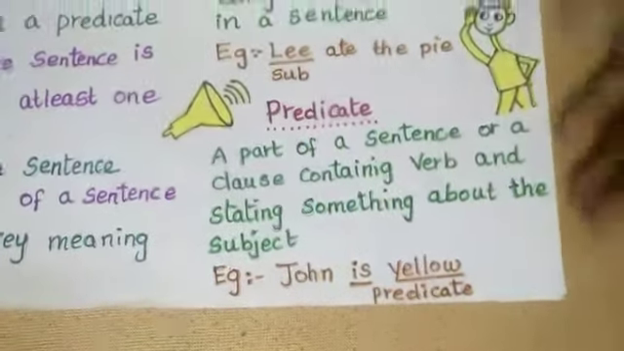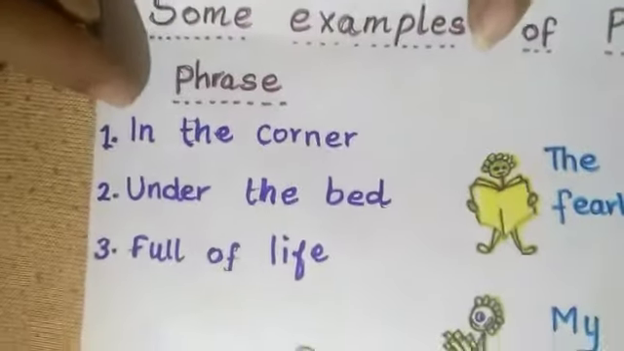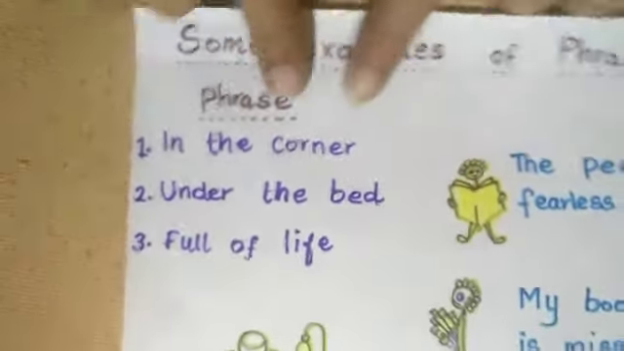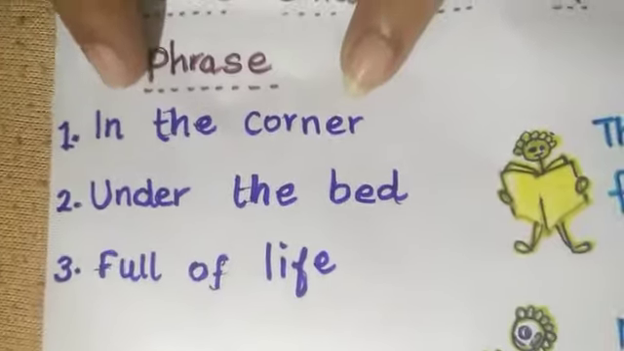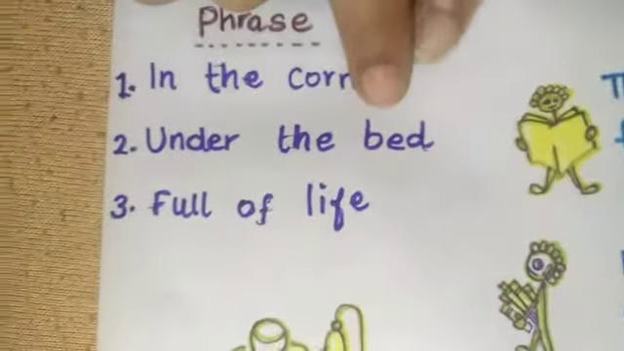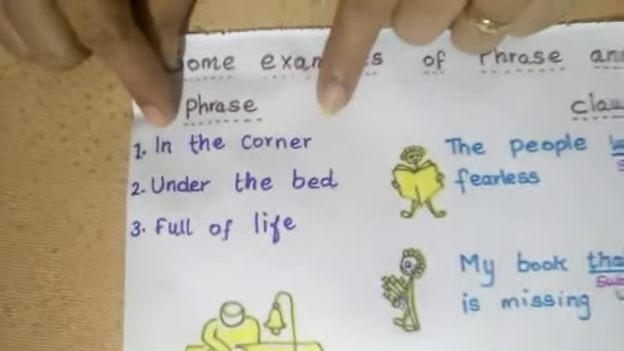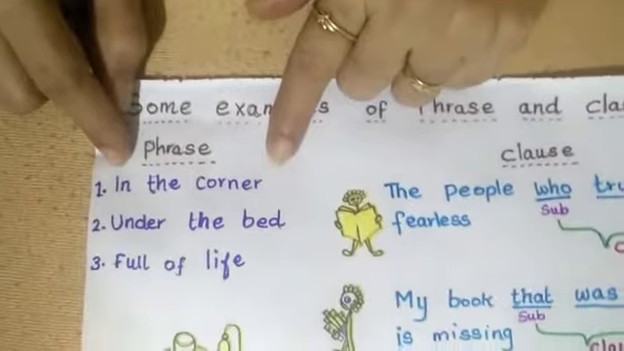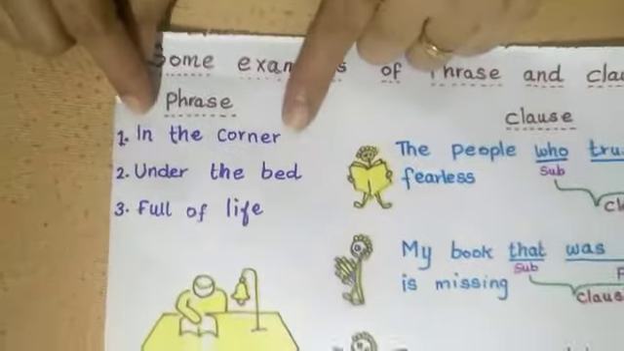Now, let us see some examples of phrase and clause. As I said before, a phrase is just a group of words which does not have a subject and a predicate and does not convey a proper meaning. In the corner, under the bed, full of life. When we read these, we can understand that the sentence is not completing, so it is not conveying any idea or message for us because these do not contain a subject and verb.